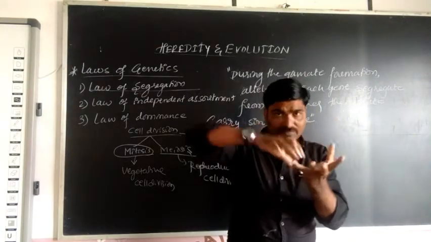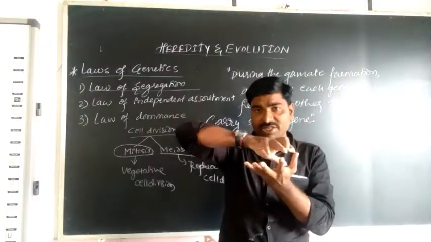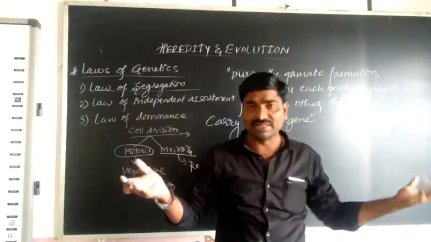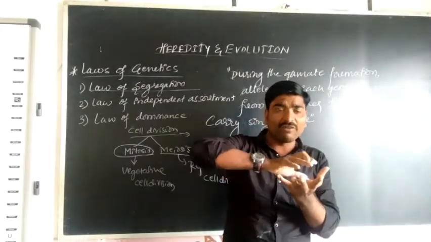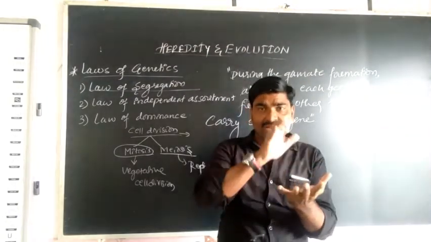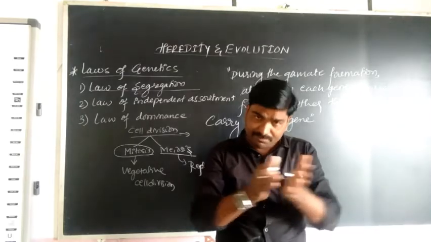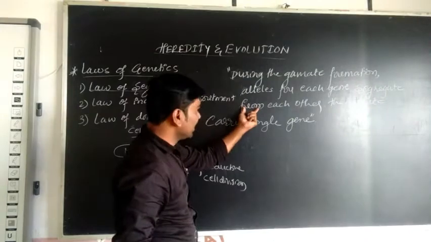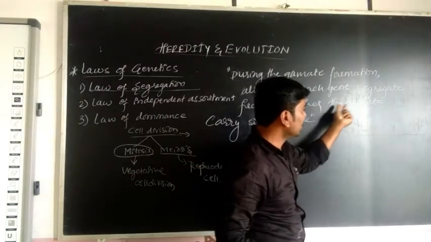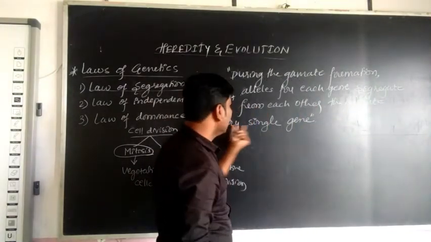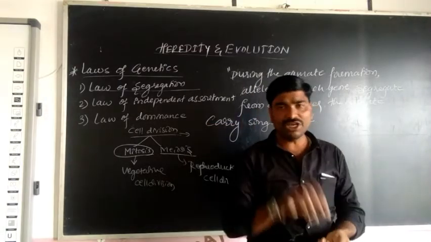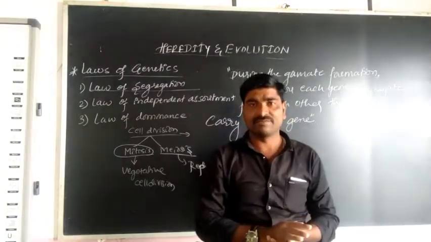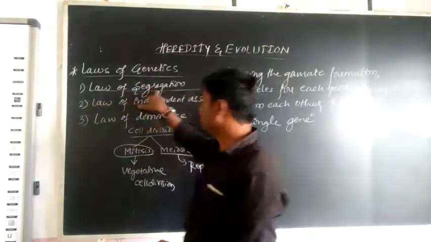A group of genes is nothing but alleles, different forms of genes. So the alleles of each gene segregate from each other, meaning they are transferred separately. Each gamete carries a single gene. That is the law of segregation.